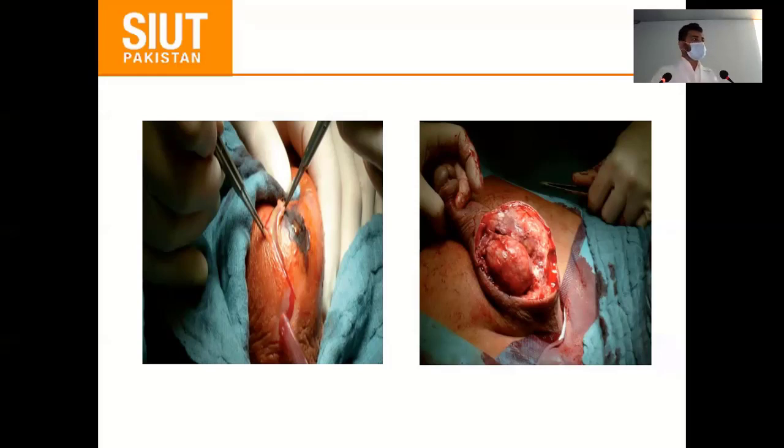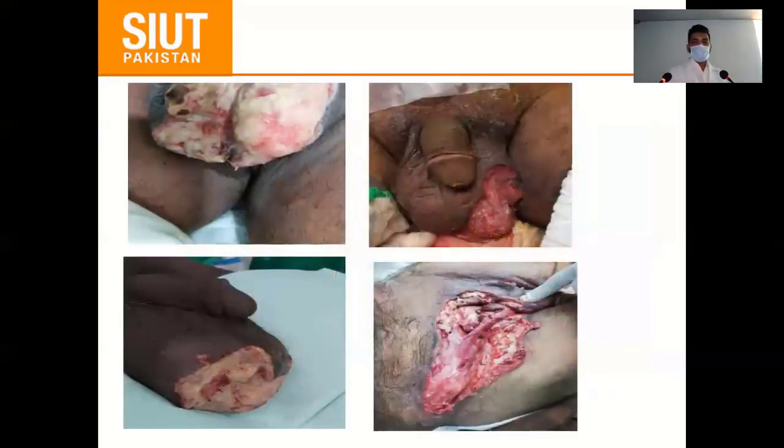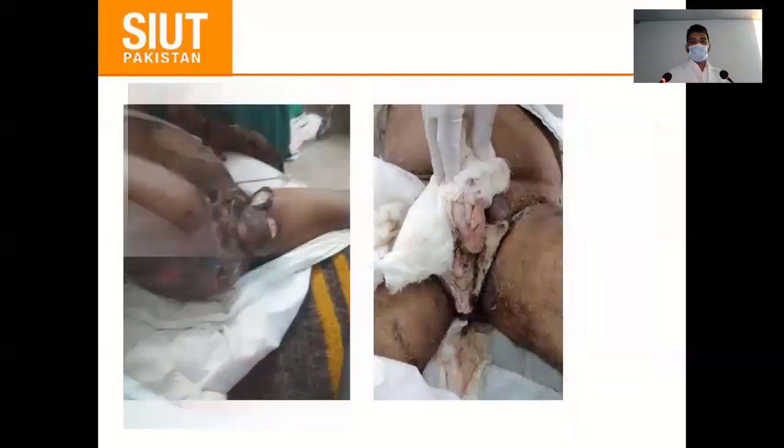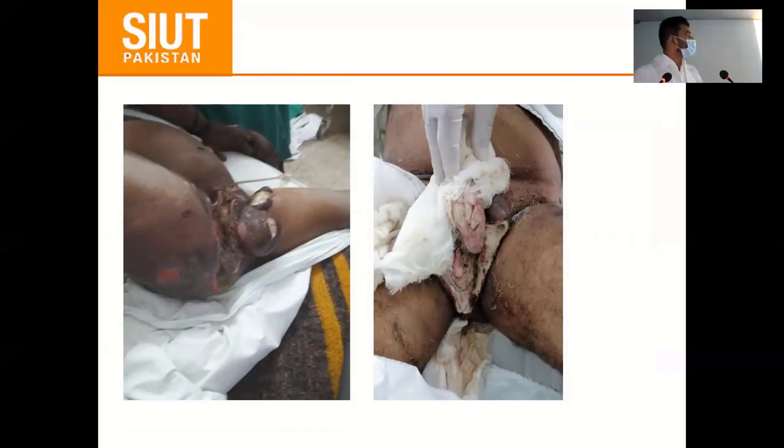So first of all, we have to start incision in the skin and the subcutaneous tissue, and remove the necrotic patch. In this diagram, we can see the testis, and we preserve it because testes have their own blood supply. These are other pictures. This is another patient presented to us, and we have two options. If it involves the urethra, we move for suprapubic catheterization, and if it is near the anal region, we go for diversion, that is diversion colostomy.